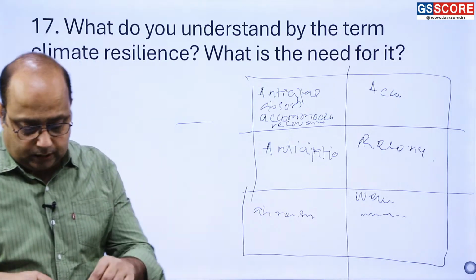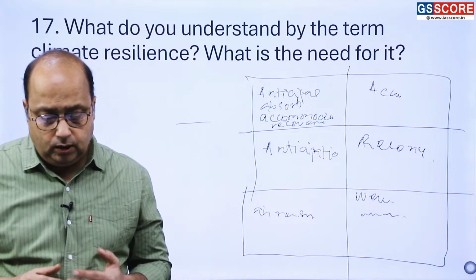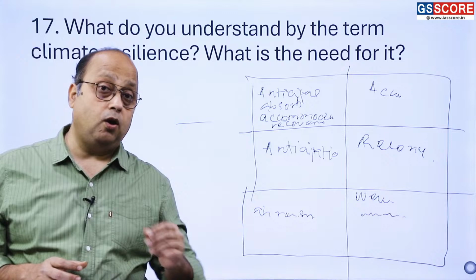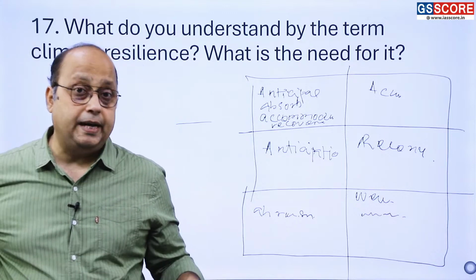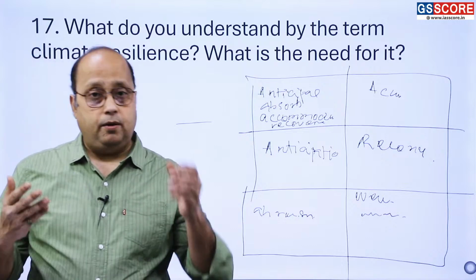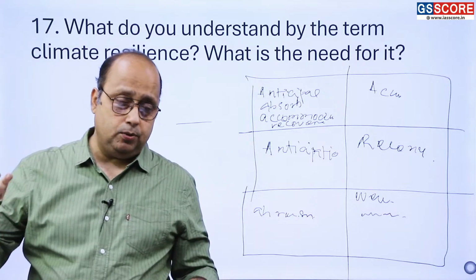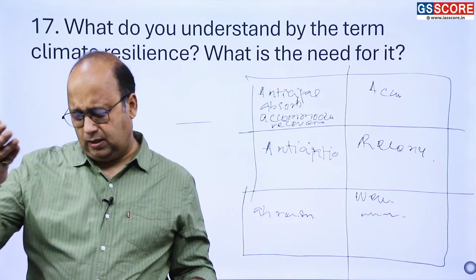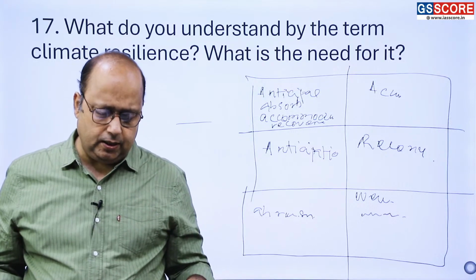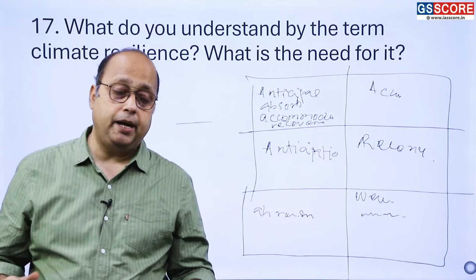Then you have to make a list of all these, and then tell, if we have losses, what would be the economic cost of this loss, right? The TEEB concept, the economics of ecosystems and biodiversity. There was one personality in Germany who gave this idea, TEEB, right?